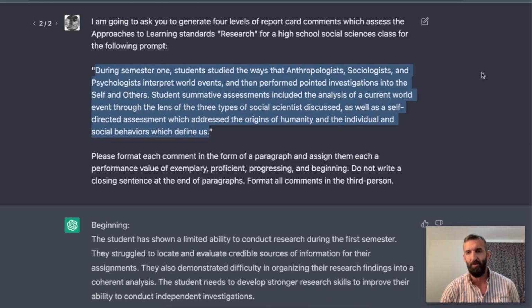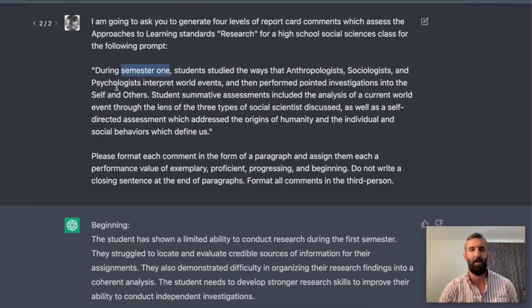They'll write out a class description, and in this process, this is most of the work that you're going to have to do. I've included a class description for our semester one social sciences class in the high school this year. And I've asked ChatGPT to generate 4 levels of report card comments that assess the ATL standard for research. The algorithm understands ATLs. It'll understand if you're using a popular standard model, if you include that as well.